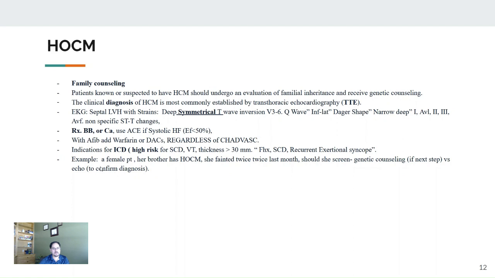One of those examples, there's a female patient who came because her brother was recently diagnosed with HOCM. The patient also fainted twice last month, and she is looking for a screening test. If it's about screening, you can do the genetic counseling. And if the patient is looking for the diagnosis, or the question is looking for the diagnosis, you need to confirm that with an echo. So confirm with an echo, screening with genetic counseling.